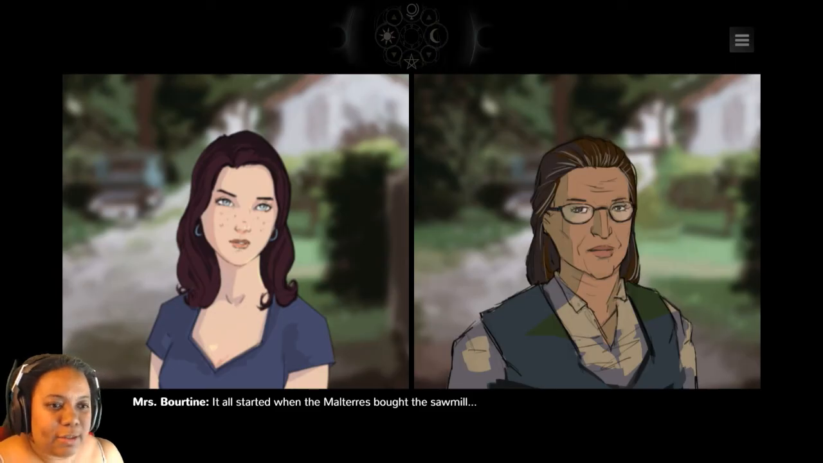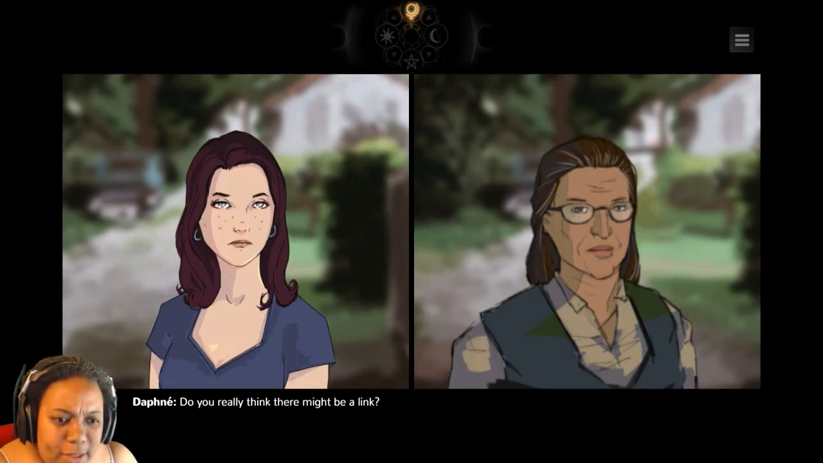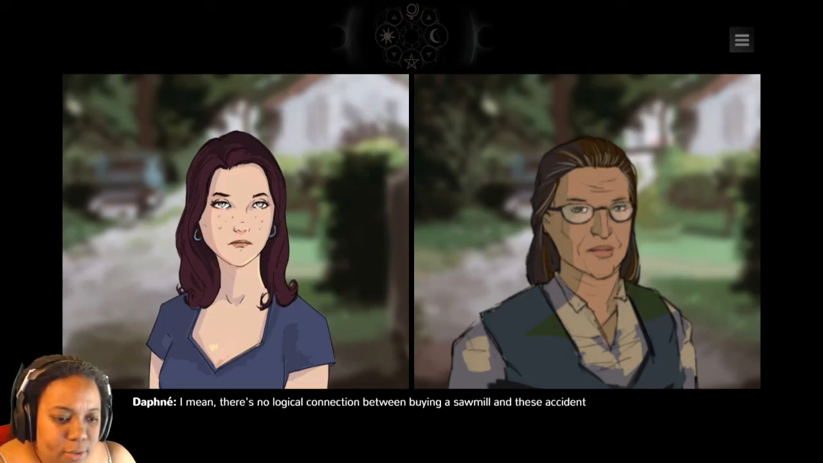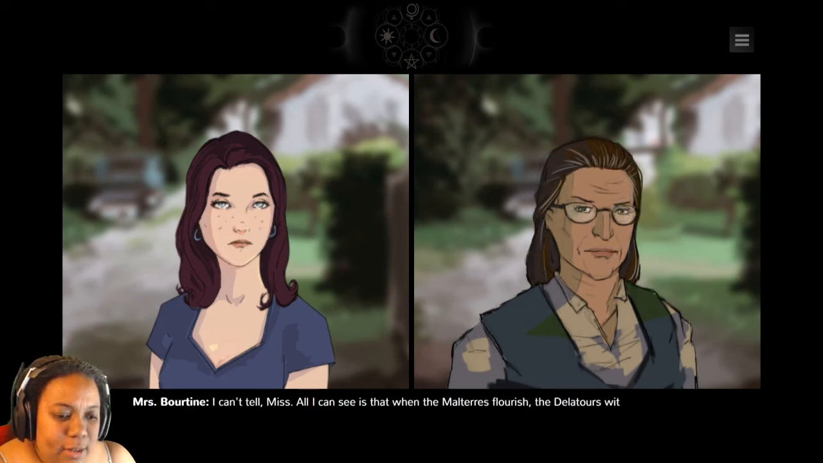There must be a connection. Well, what's the connection? Do you really think there might be a link? I mean, there's no logical connection between buying a sawmill and these accidents. I can't tell, miss. All I can see is that is when the Malters flourished and the Delators withered. I mean, Malter's son in the bakery.